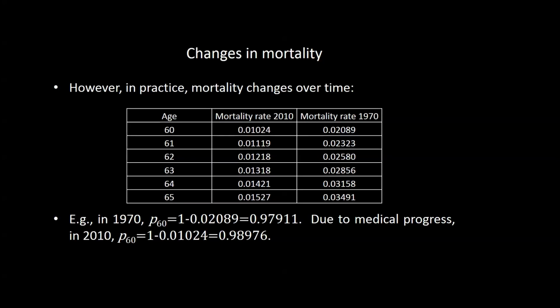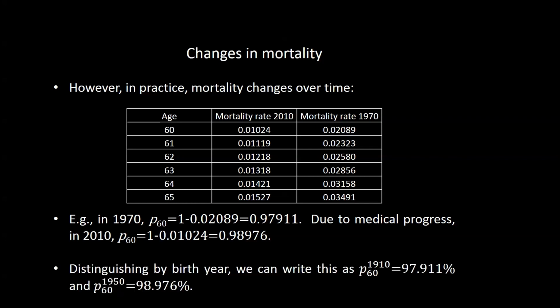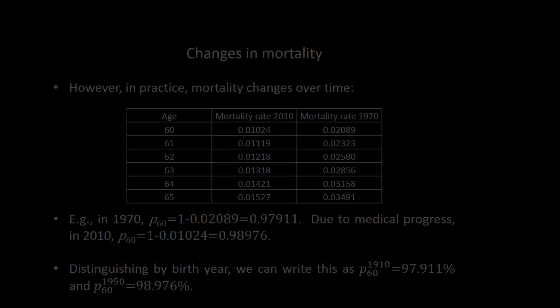For example, in 1970, the 1-year survival rate for a 60-year-old was only 97.911%, whereas in 2010 it was 98.976%. A 60-year-old born in 1950 had a better chance to live until his 61st birthday compared to a 60-year-old born in 1910. To emphasize this distinction, we can add the year of birth to mortality rates and survival probabilities.